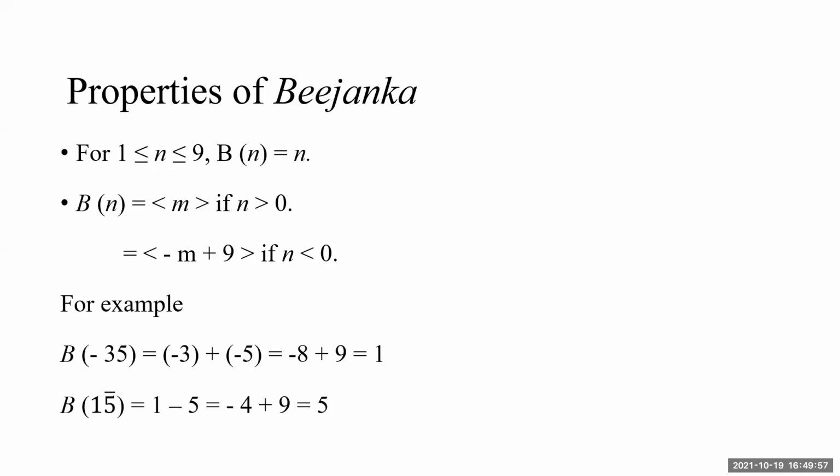We used to write in Vedic mathematics some numbers in vinculum number form. Of course, many of you might not know it, but for those who know vinculum numbers, take 1 and bar 5. The same procedure is there, 1 minus 5, and the Bijanka is minus 4 plus 9. I know that the students who are studying Vedic mathematics through this course for the first time are not familiar with the concept of vinculum numbers, but in the near future, they will know this. I've just mentioned that for vinculum numbers also, the Bijanka property works similar to the decimal system numbers.